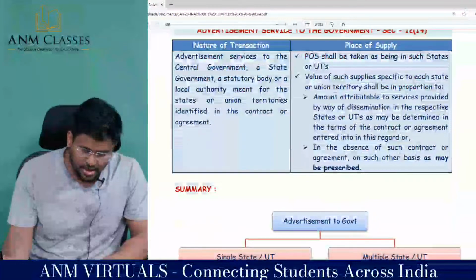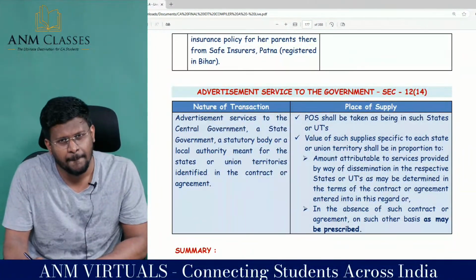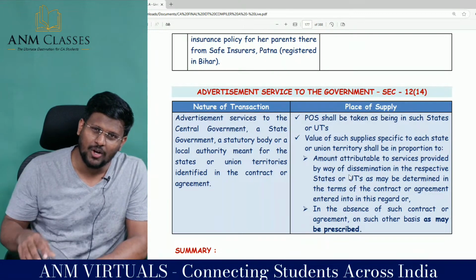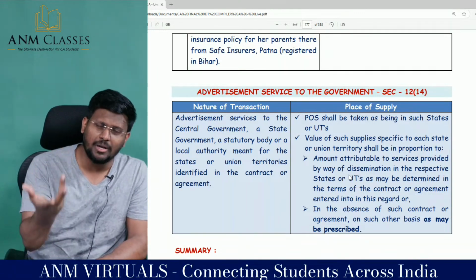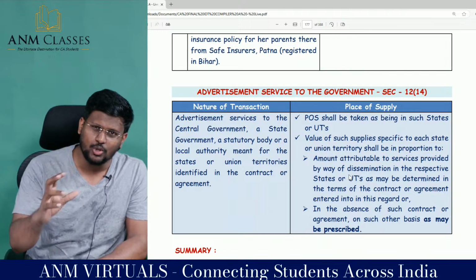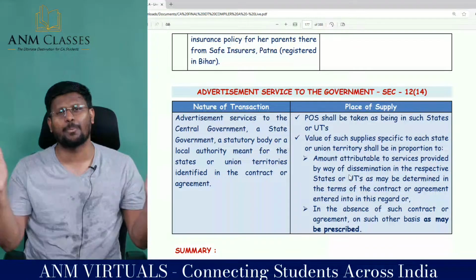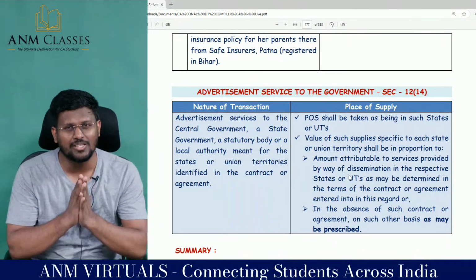Fantastic. 12 subsection 14, advertisement to government. You are providing advertisement to government. If you are providing advertisement to government only in Tamil Nadu, then the place of supply is Tamil Nadu. If you are providing it to the entire Kerala, then all the states and all union territories will be the place of supply. This is what 12.14 is all about.